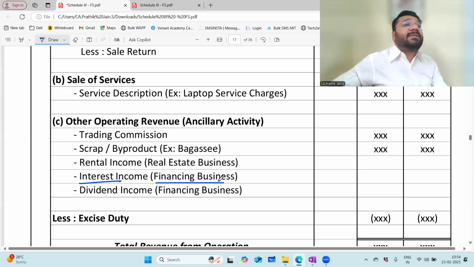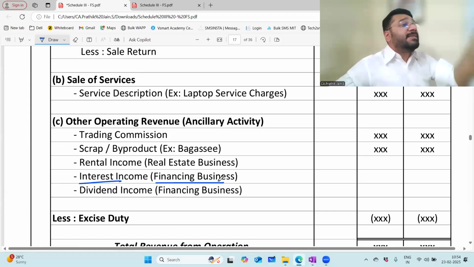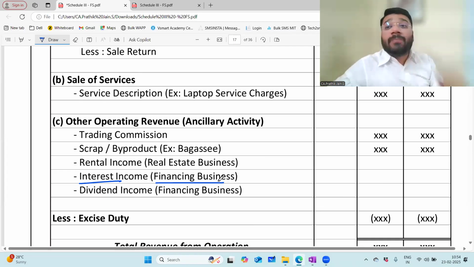Interest income of the financing business. In the last class, we understood the difference between financing business and non-financing business. What is the objective of the financing business? To lend money or to invest money. When I lend money, in return, what do we get? Interest. When I invest money, in return, what do I get?